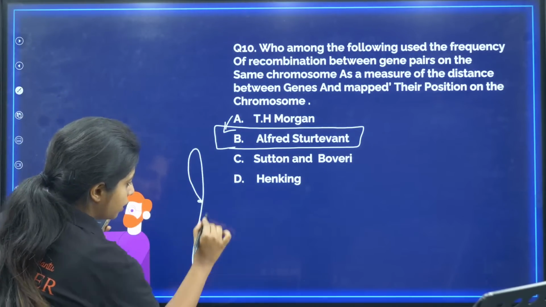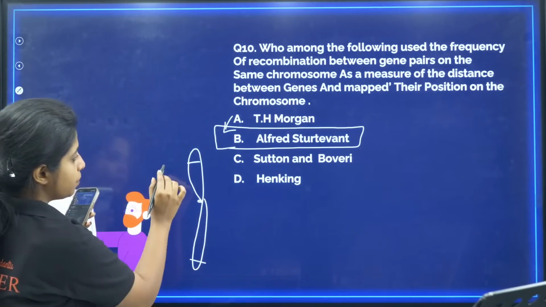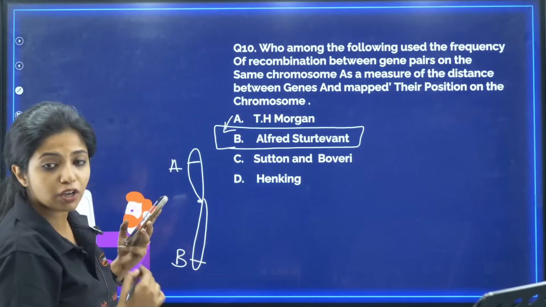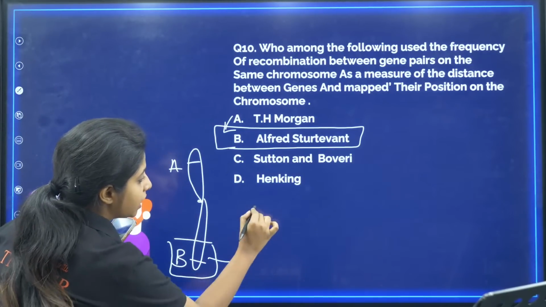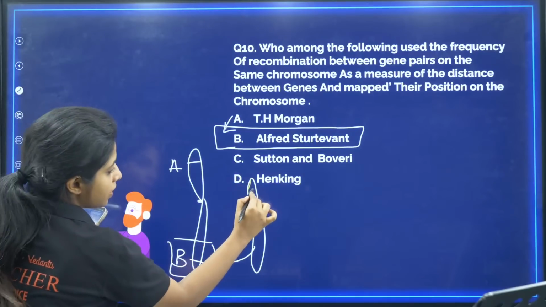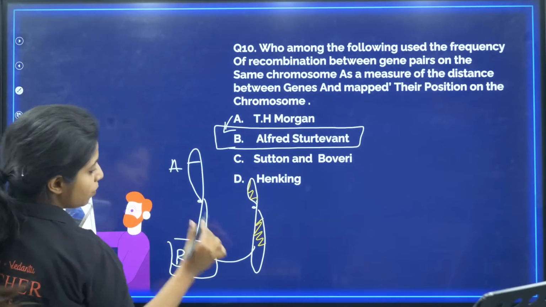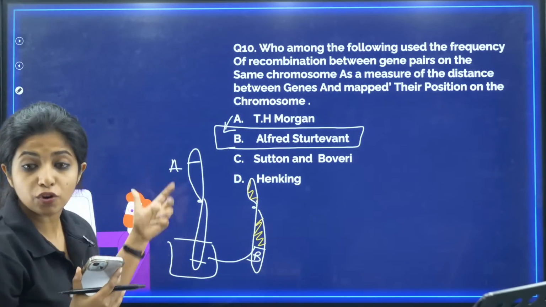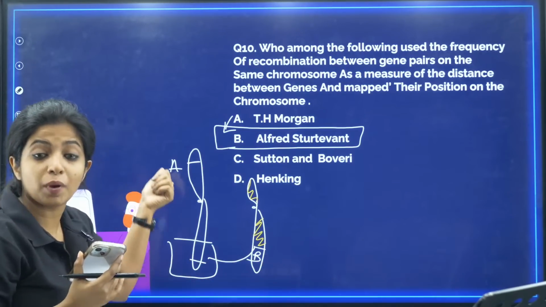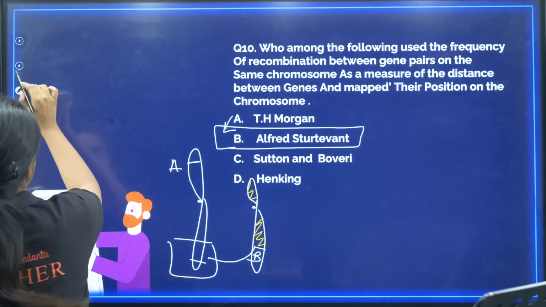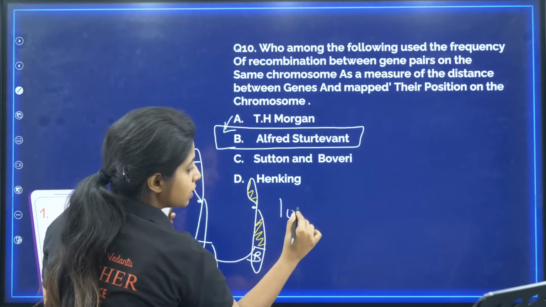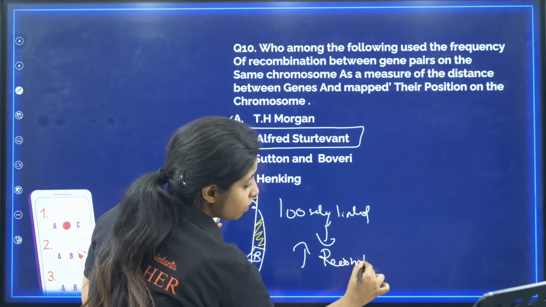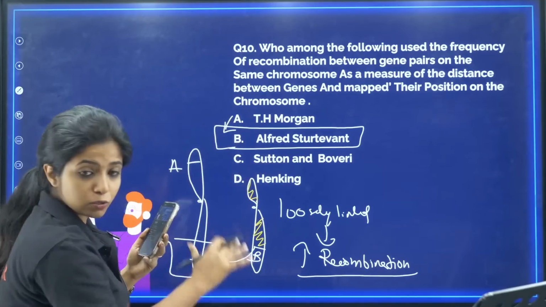Basically, over here you have a chromosome, and suppose there are genes A and B. If they are located far away, what is happening? There is a higher chance of recombination. This gene can move from this side and go to another chromosome alone, and leave behind this A gene over here. So don't you find a new combination, a chromosome having B and a chromosome having A? So basically these genes are loosely linked. And loosely linked genes will have higher recombination. Always remember, I'm telling it 10,000 times because it is very important: loosely linked genes, higher recombination.